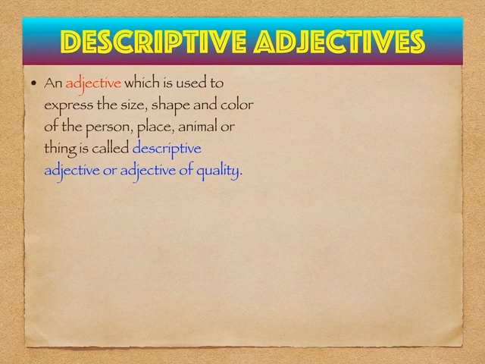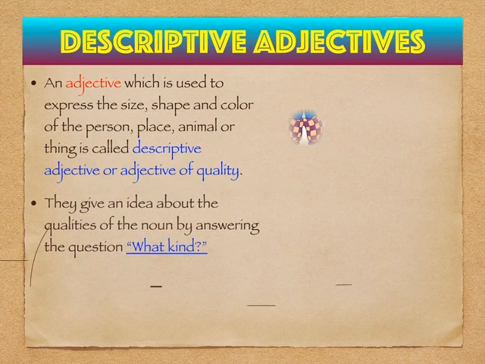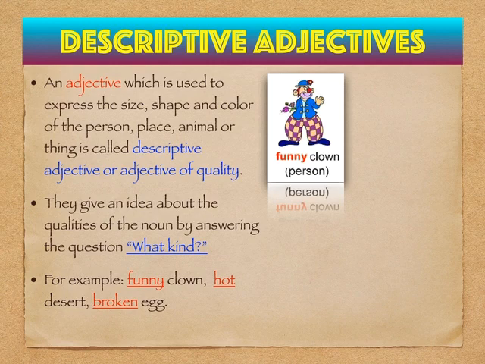So, the word which describes the noun and answers the question regarding the size, shape, and color of the person, place, animal, or thing, those adjectives are called descriptive adjectives, or you can also call them adjectives of quality. They give an idea about the qualities of the noun by answering the question, what kind? So you can see over here the image. It shows a funny clown. So what kind of clown is it? It is funny. So here the word funny is a descriptive adjective which talks more about the clown.